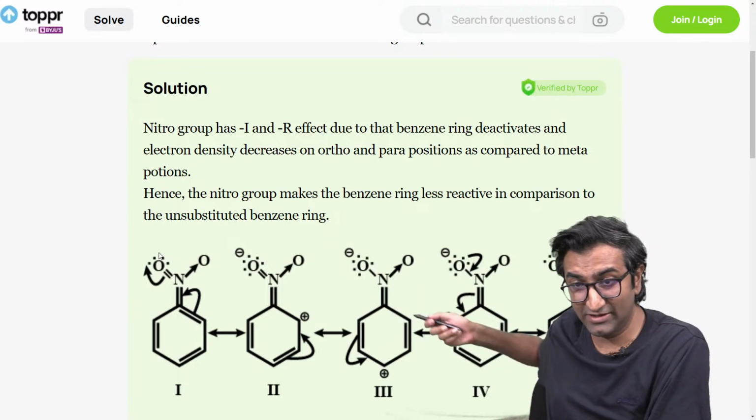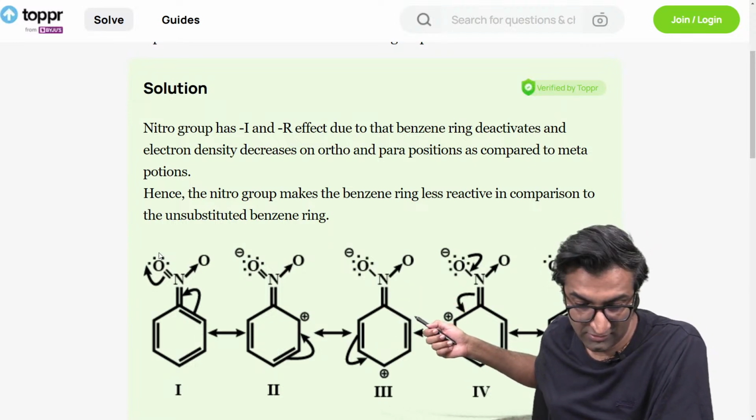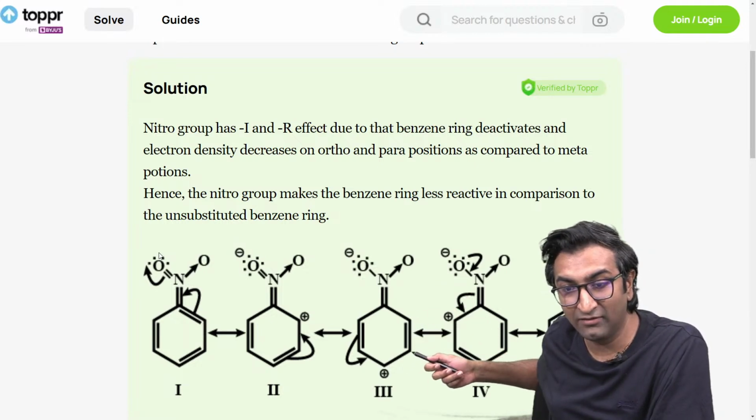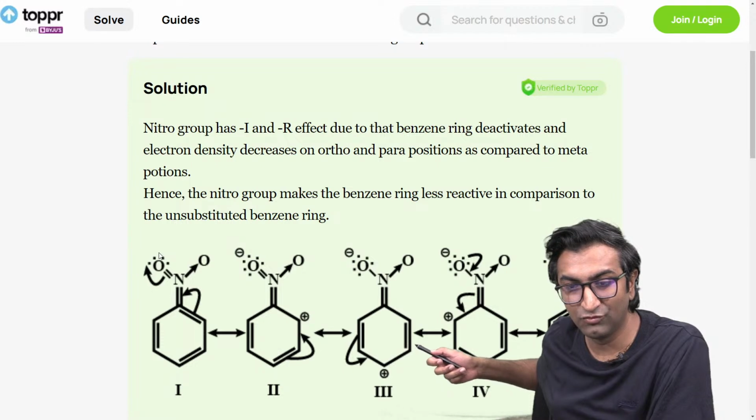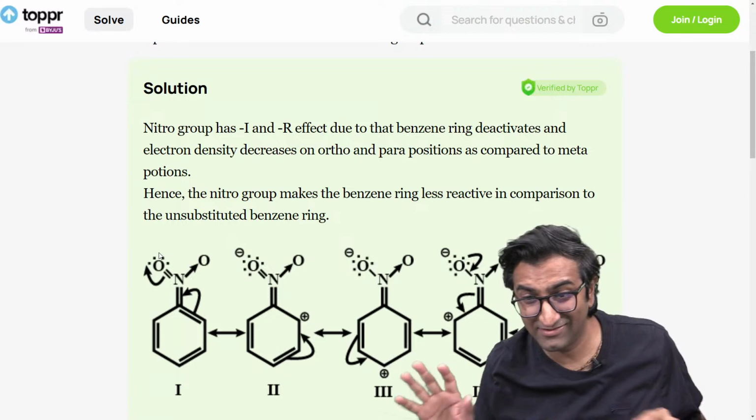But see, what is happening here? This is getting a plus charge, which means it's decreasing the charge density at the ortho position. It's not increasing at meta, right? That's not what's happening. You see that? Okay, that's the difference.